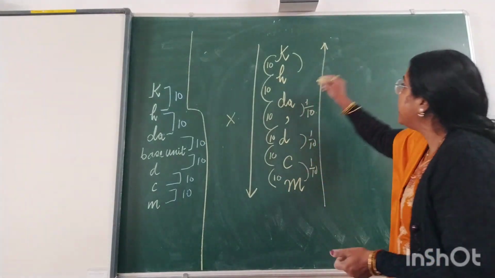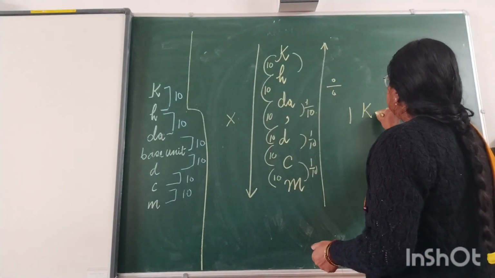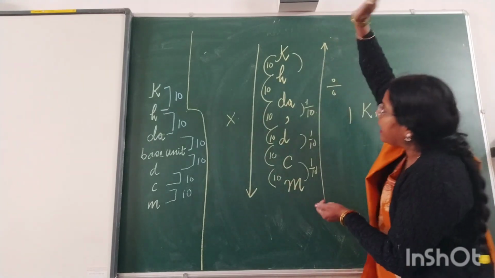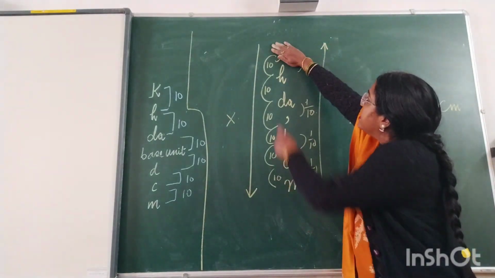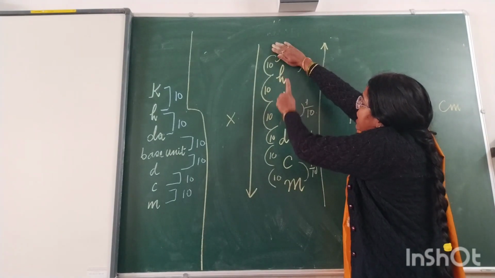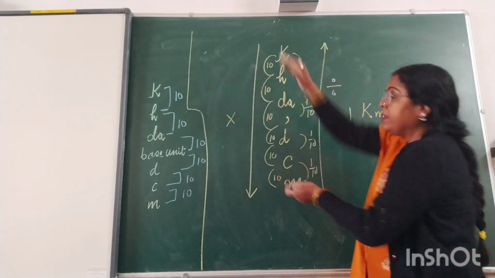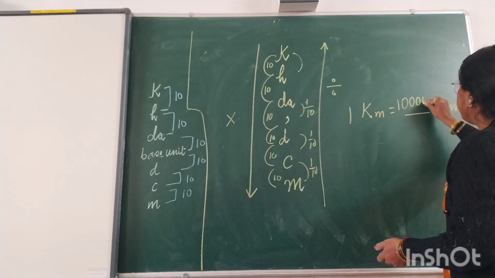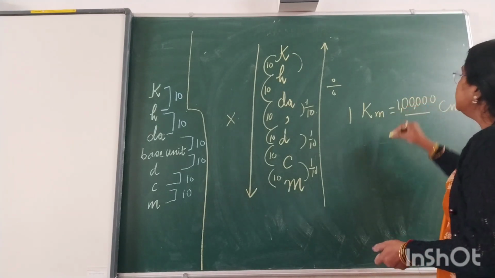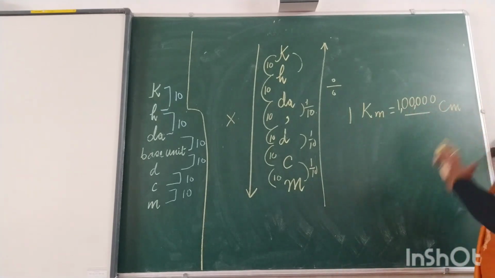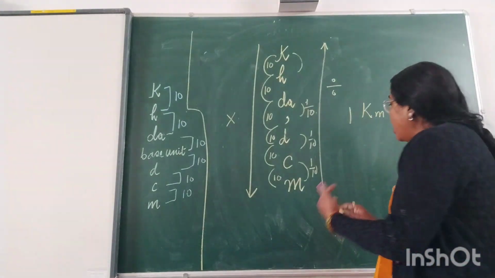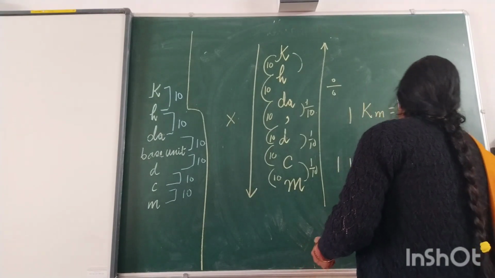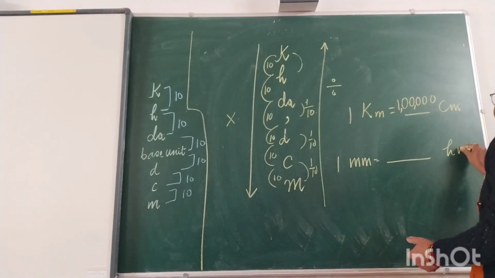How do we understand that 1 kilometer is equal to how many centimeters? Simply we write what is given, kilo is given. Count down the number of steps, 1, 2, 3, 4, 5, and we write down after 1, five 0s. That is, 1 kilometer is equal to this many centimeters. Or somebody will ask you, 1 millimeter is equal to how many hectometer?